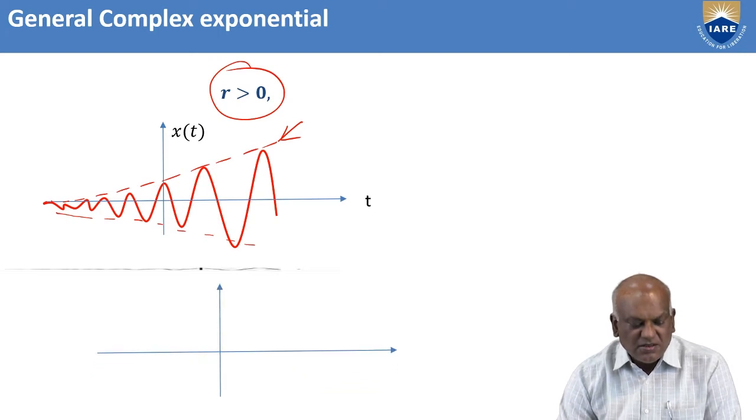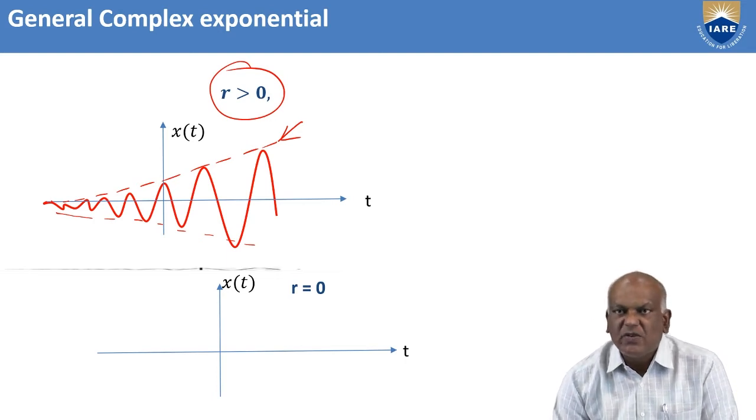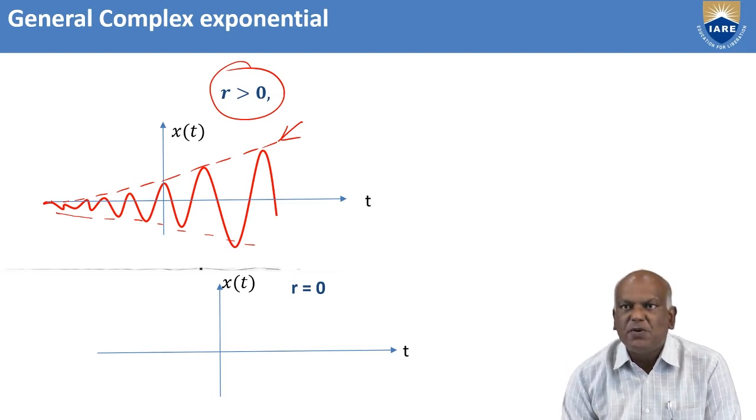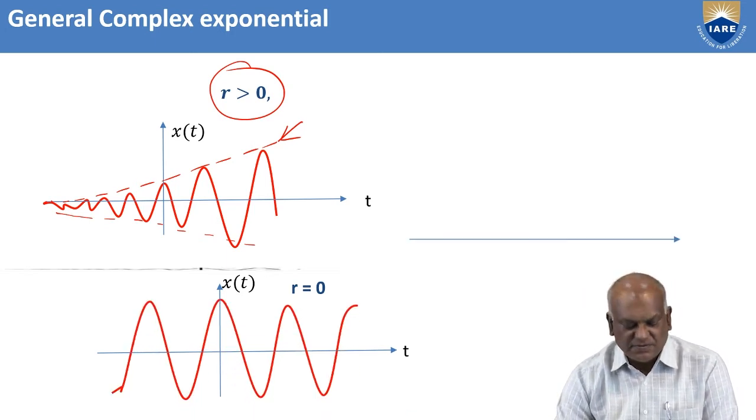Next, suppose r is equal to 0. Then e power 0 is 1, so we get only purely sinusoid signals.